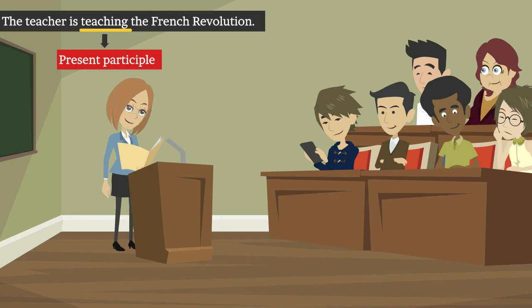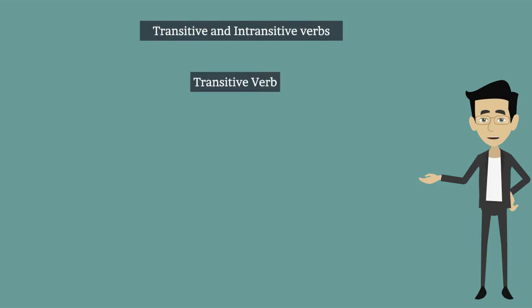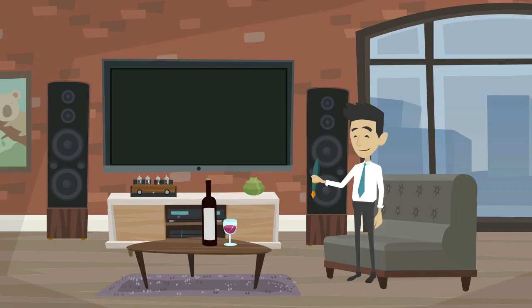And the next one, transitive and intransitive verbs. Transitive verb. This describes an action that is happening to someone or something. This person or thing is known as the direct object of the verb. Let's see some examples. He is holding a pen. Here the action of holding is happening to a pen.